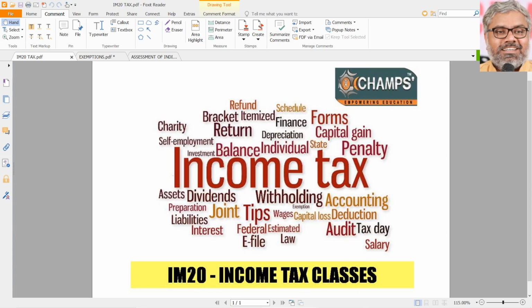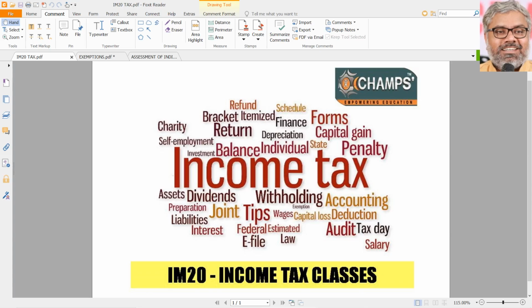This is the question that will be asked for 10 marks minimum. So the biggest question in the entire income tax paper will be the assessment of individuals question. The more questions you practice, the better it is for you. And that will revise the provisions of the Income Tax Act we already know.